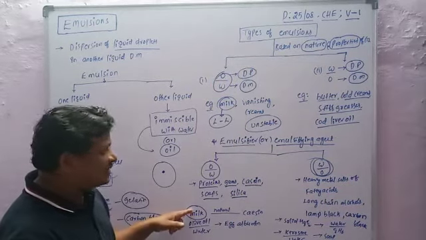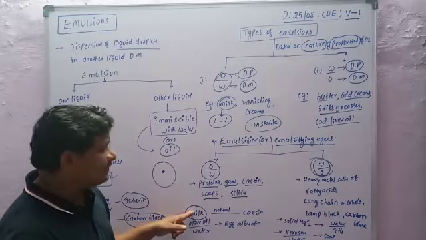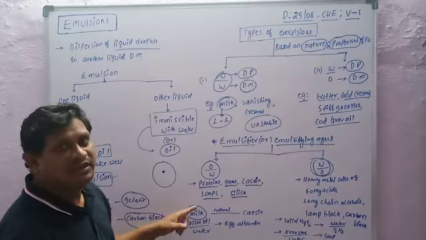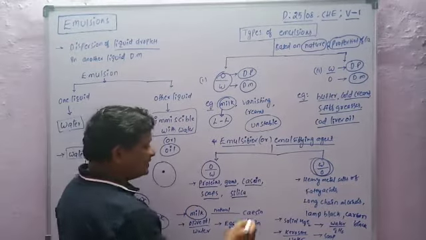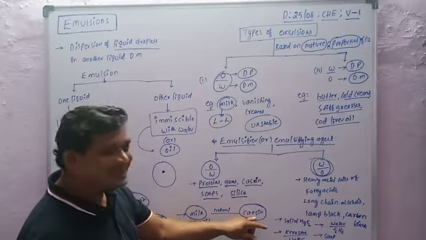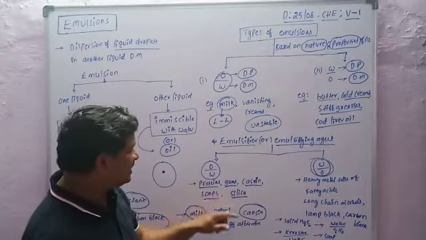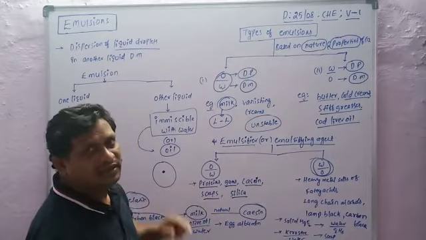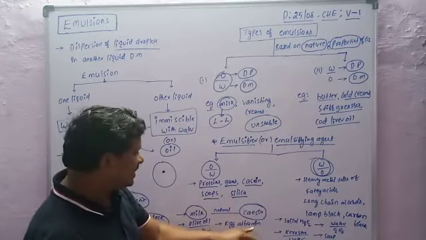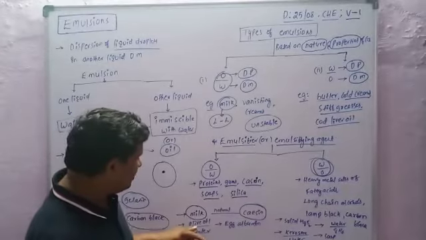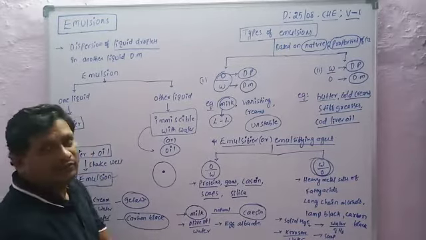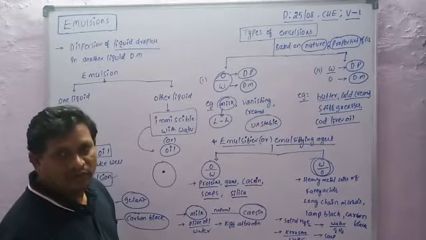Actually, milk consists of a natural emulsifier or emulsifying agent, that is casein. Casein is the natural emulsifier present in milk. Next is egg albumin. Egg albumin is an emulsifier in olive oil in water emulsion, that is, olive oil in water.